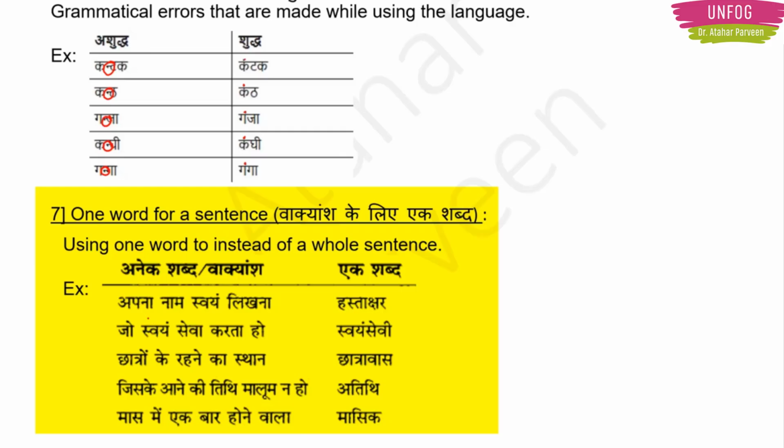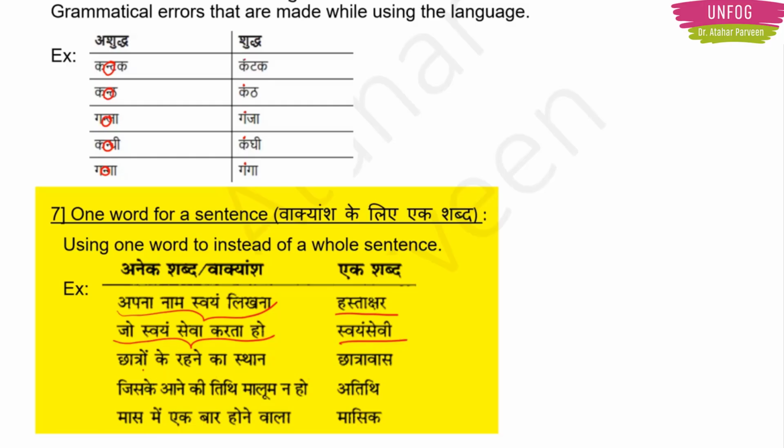So for example, we have Apna naam swayam likhne wala is known as Hastakshar. Then we have Jo swayam seva karta ho is known as Swayam Sevi. Instead of using these many words, we can use one single word only. It reduces so much of our work. So that is the Vakyansh ke liye ek shabd.